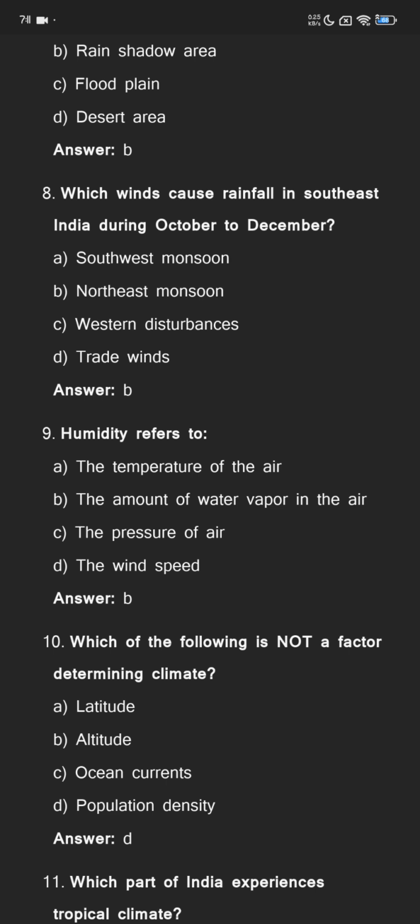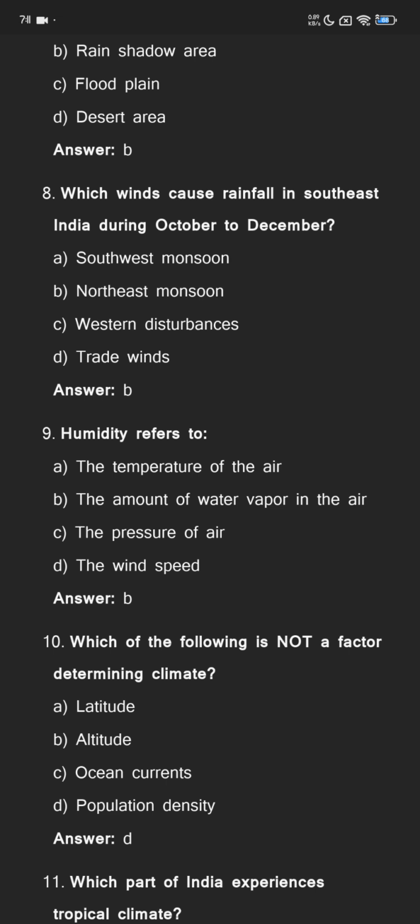Humidity refers to the temperature of the air, the amount of water vapor in the air, the pressure of air, the wind speed. The answer is the amount of water vapor in the air.